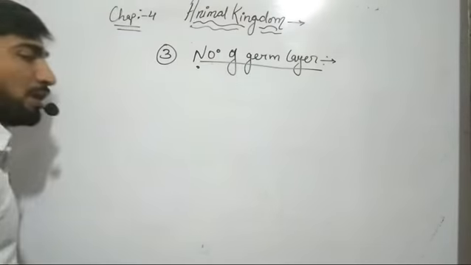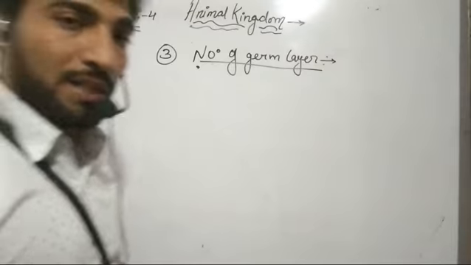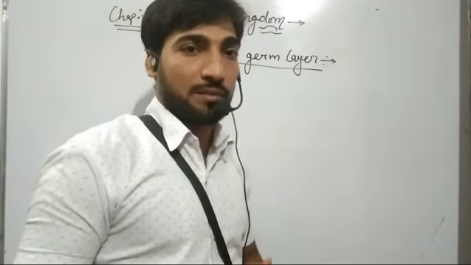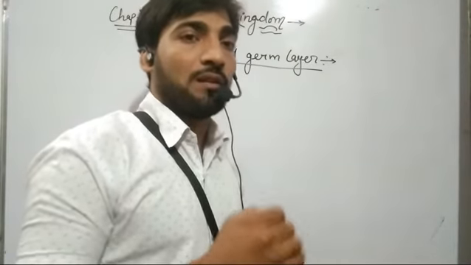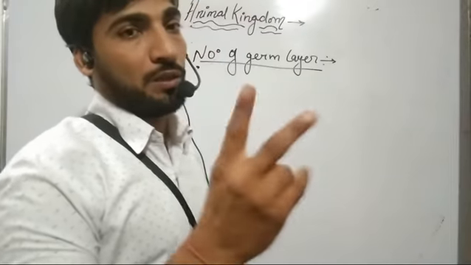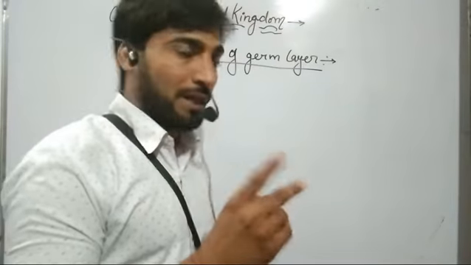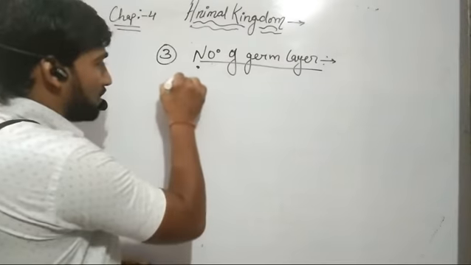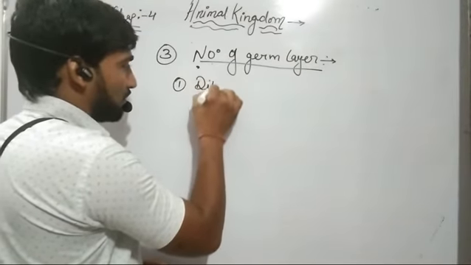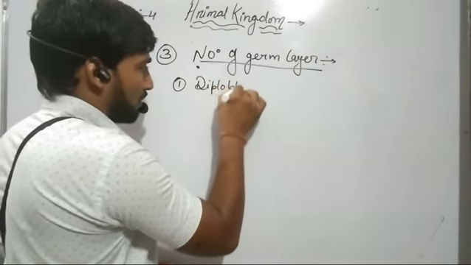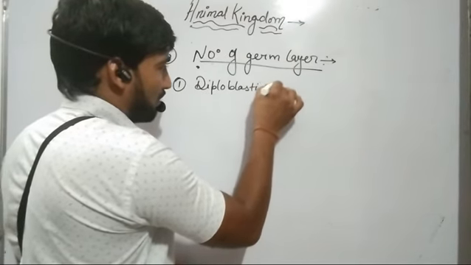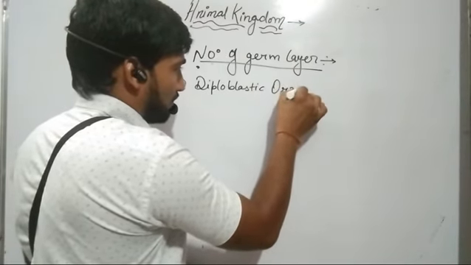So, on the basis of arrangement of embryonic layers, we can classify living organism into two types. The first one is diploblastic organism.